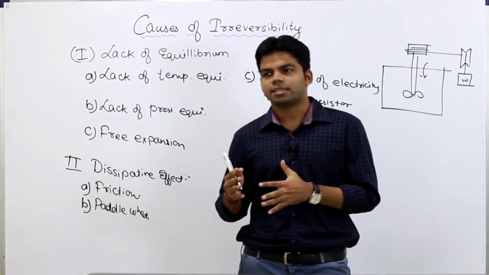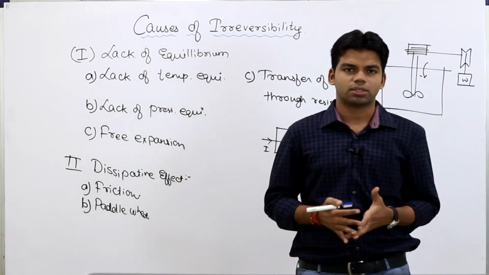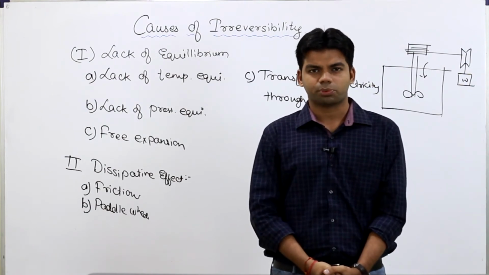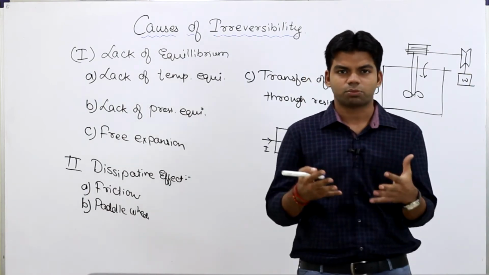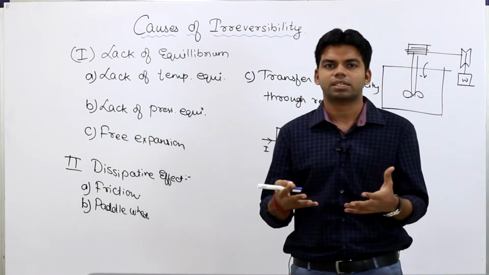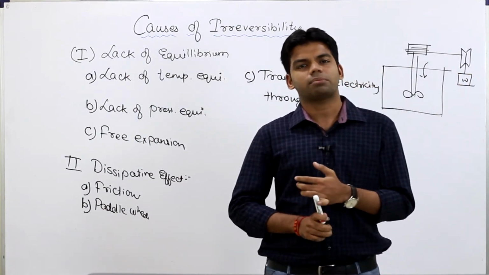Now the question arises: when a reversible process is practically not possible to achieve, then why do we study such processes? And why do we study the Carnot cycle? When attaining such a thing is not possible, why should we waste our time studying it? So just understand this, students: why do we study ideal processes?